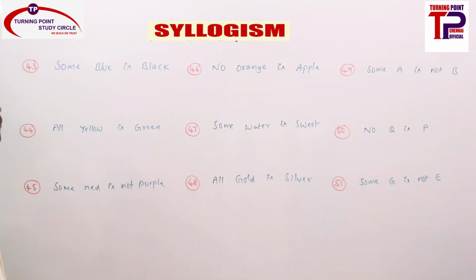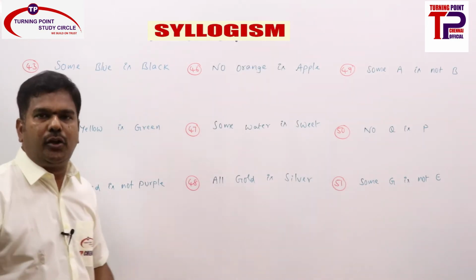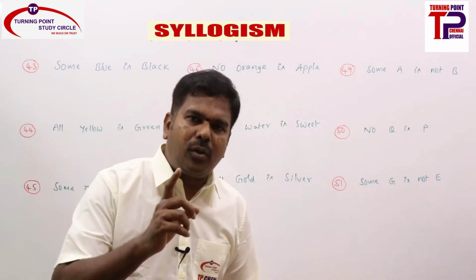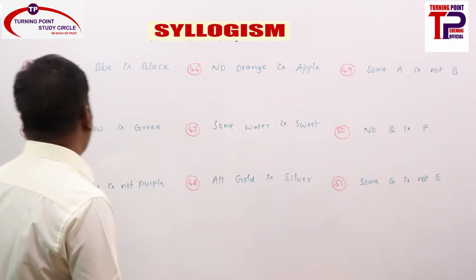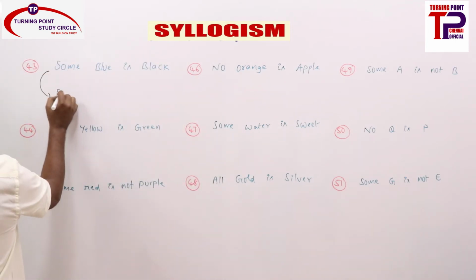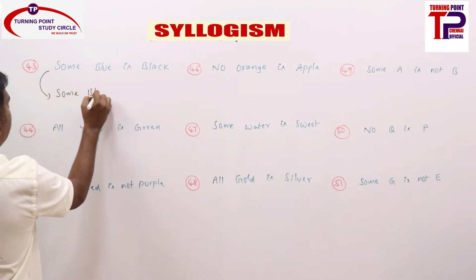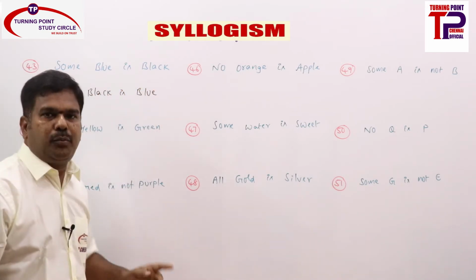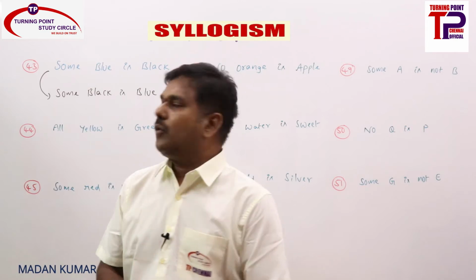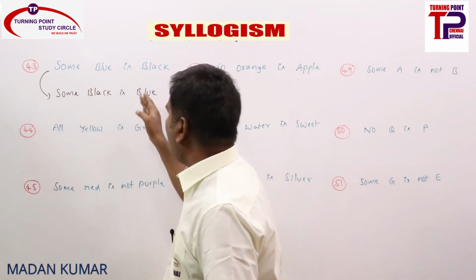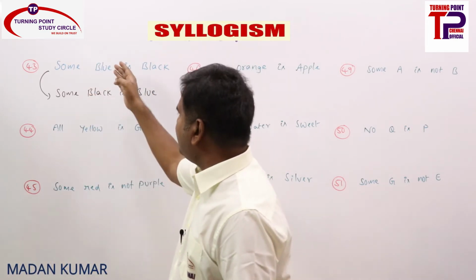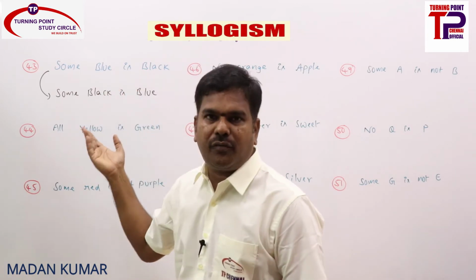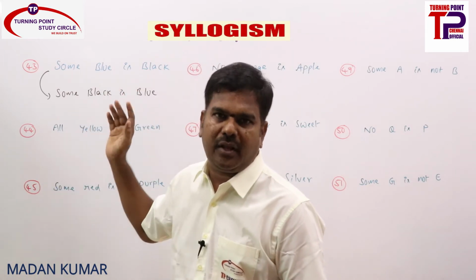Now 43, some blue is black. So I can be converted into only I, right? What are all the inferences for I? I can only be converted into I. So what can we write? Some black is blue. You can write some black is blue in place of some blue is black. Suppose some blue is black is in the statements and in the conclusion some black is blue is there, we need to consider that as true. That is the meaning of that.